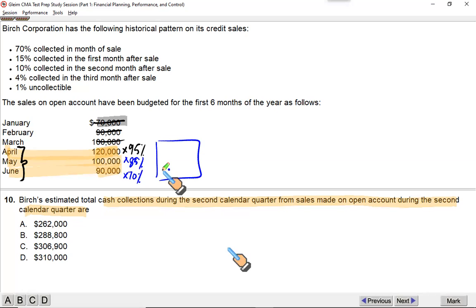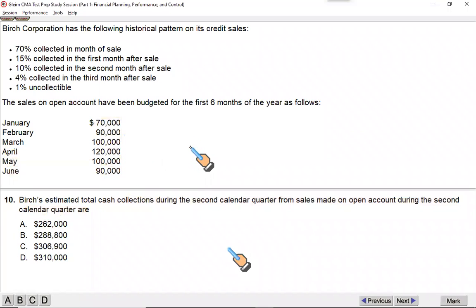So it's going to be 120,000, 95% would have been collected within the second quarter, plus 100,000, 85% would have been collected in the second quarter, plus 90,000, 70% would have been collected. So the total amount you would have collected is going to be $262,000, and that makes A the correct option. And A, it should be.